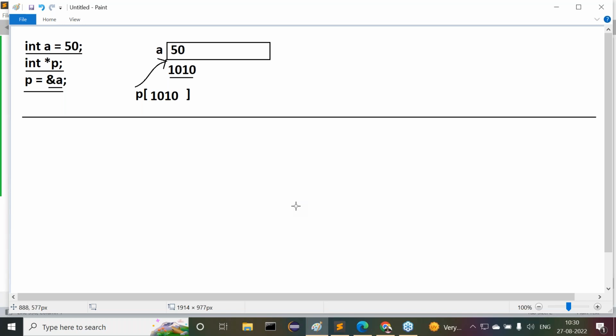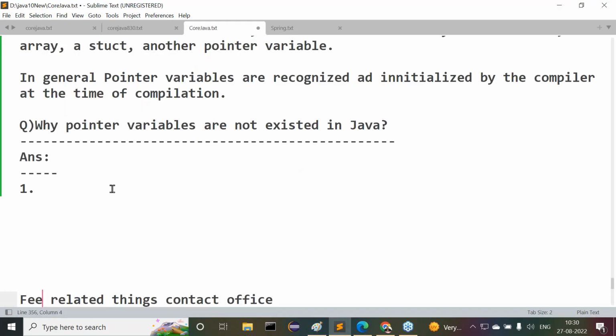So by this, pointer variables require static memory allocation. But what is Java following? Dynamic memory allocation. Pointer variables require static memory allocation, but Java is following dynamic memory allocation.